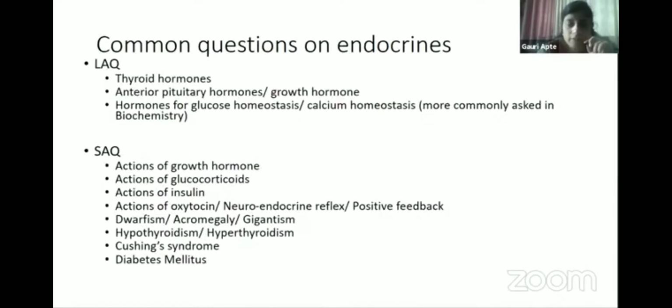So coming to endocrines, common questions. LAQ can be asked on thyroid hormones, anterior pituitary hormones, or only on growth hormone. And these are asked more in biochemistry, hormones for glucose homeostasis and calcium homeostasis. And many short notes can be asked. Actions of any one hormone can be asked. Then applied points can be asked: dwarfism, acromegaly, hypothyroidism, hyperthyroidism. Applied importance or applied abnormalities of endocrines can be asked as a short note.